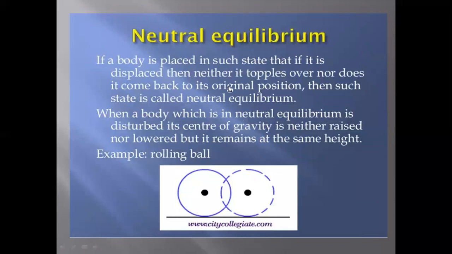Neutral equilibrium is if a body is placed in such a state that if it is displaced, then neither does it topple over nor does it come back to its original position. Then that state is called neutral equilibrium. Here the center of gravity is neither raised nor lowered, but it remains at the same height, like a rolling ball.